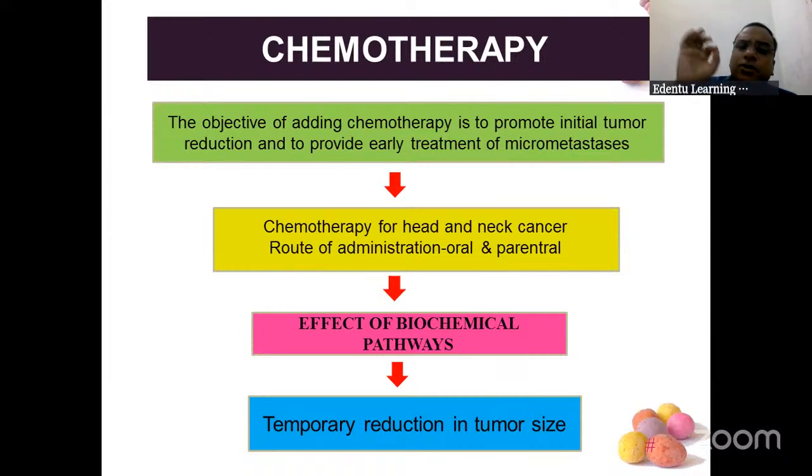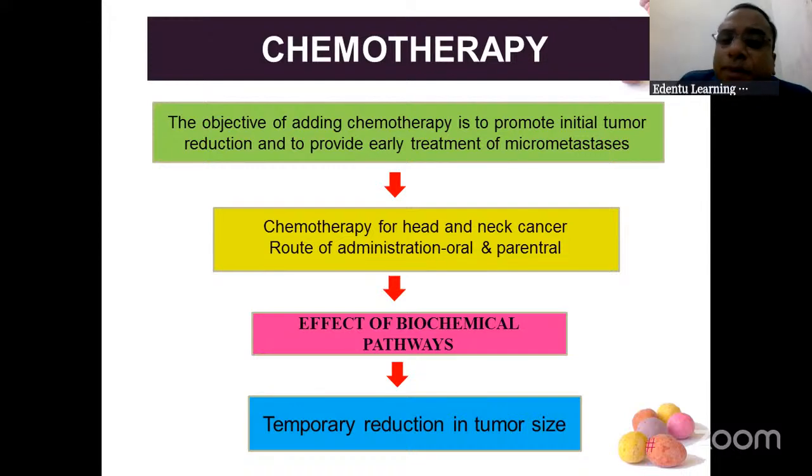And if possible, stop the early metastasis of the micrometastasis also of the tumor. So objective of adding chemotherapy is to promote initial tumor reduction and to provide early treatment of micrometastasis. You give these chemicals, chemotherapy, medicines, and metastasis also will be sorted out. 2 objectives, okay? Tumor reduction and treatment of micrometastasis.